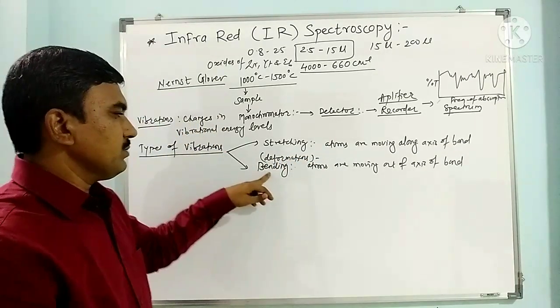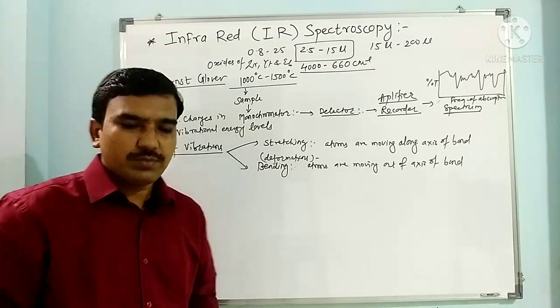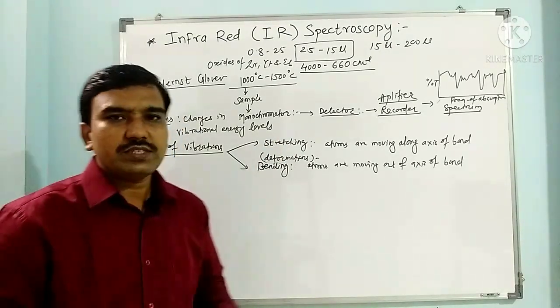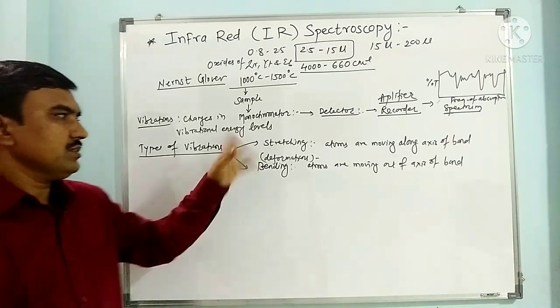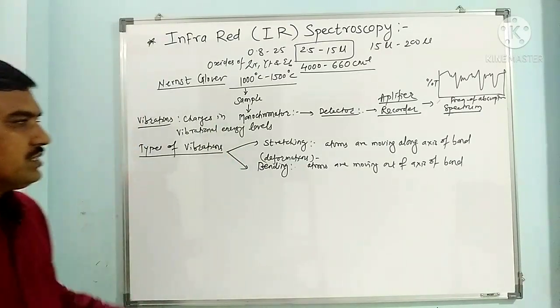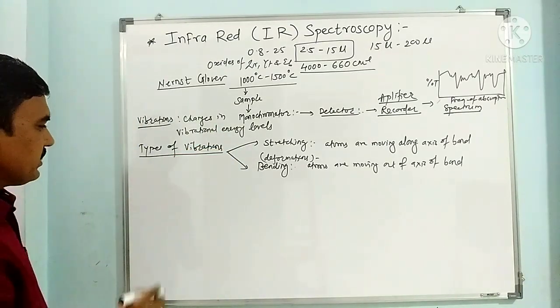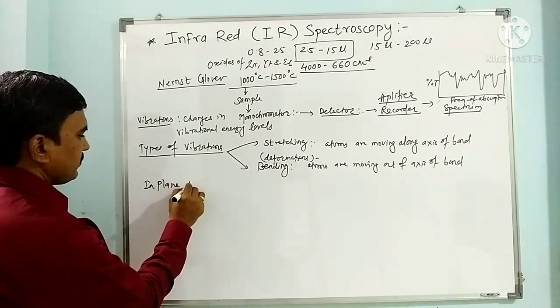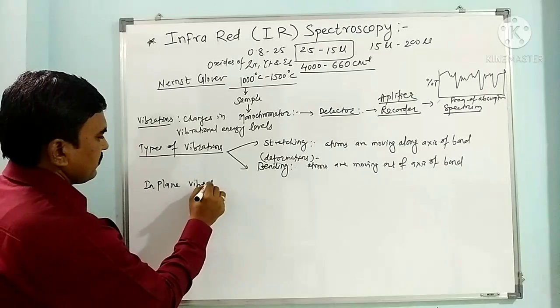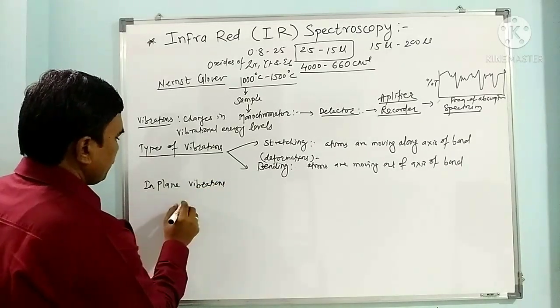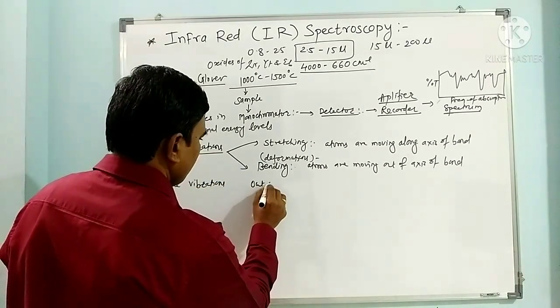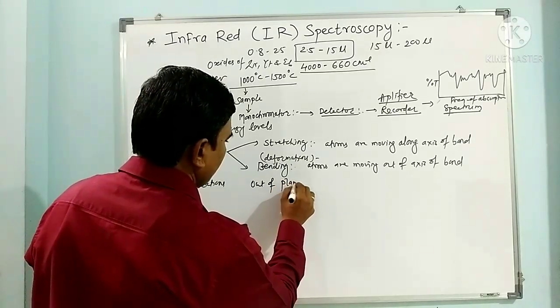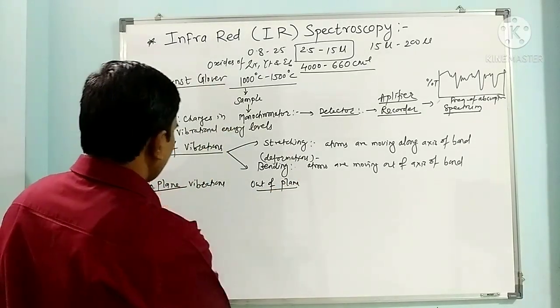It requires less energy as compared to stretching vibrations. So bending vibrations take place at lower energy than stretching vibrations. Now these vibrations are also classified into two types: in plane vibrations and out of plane vibrations.